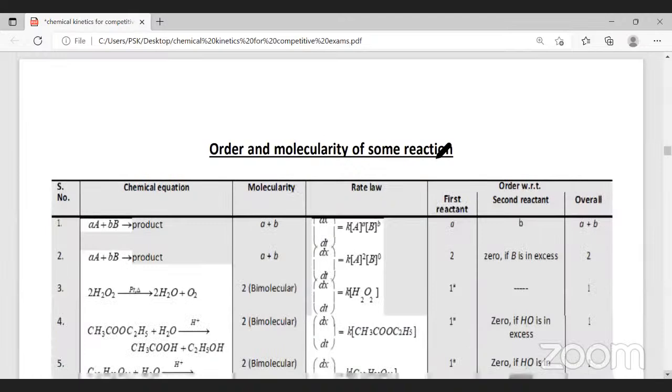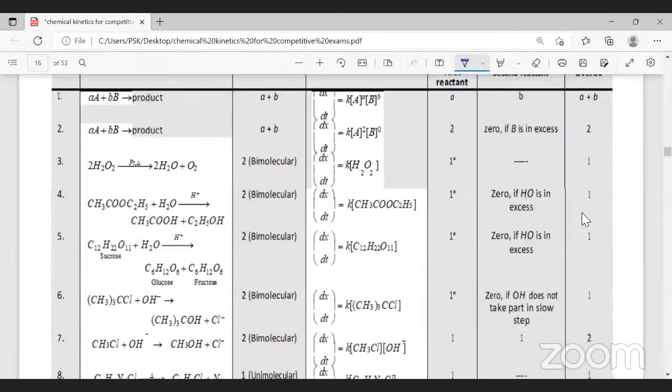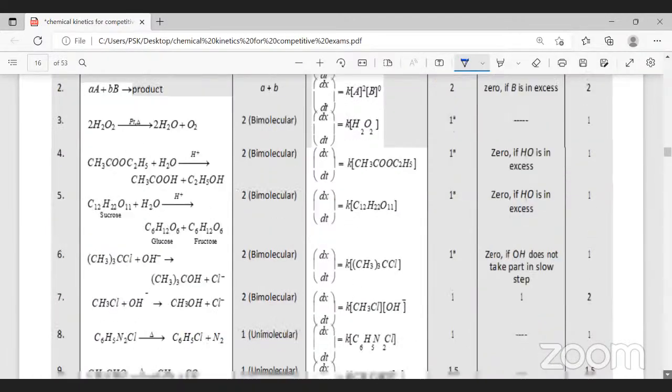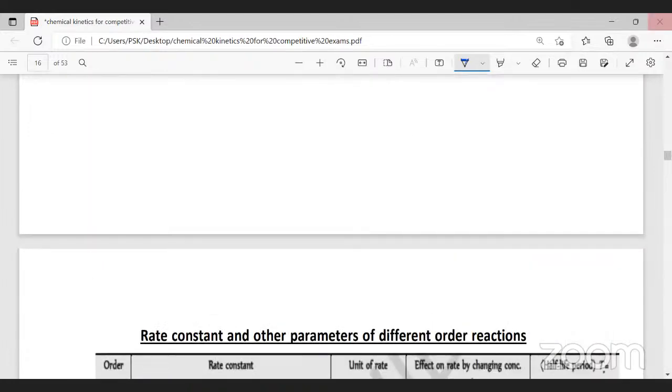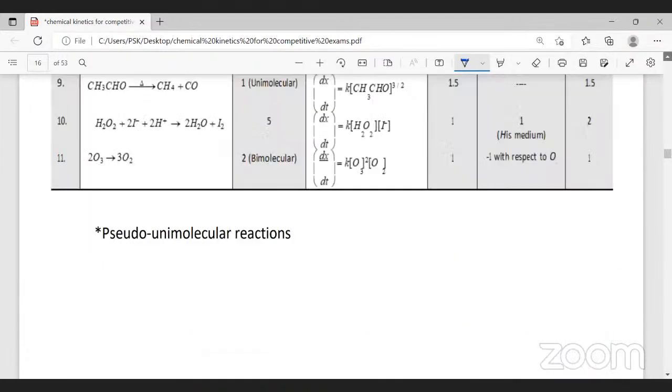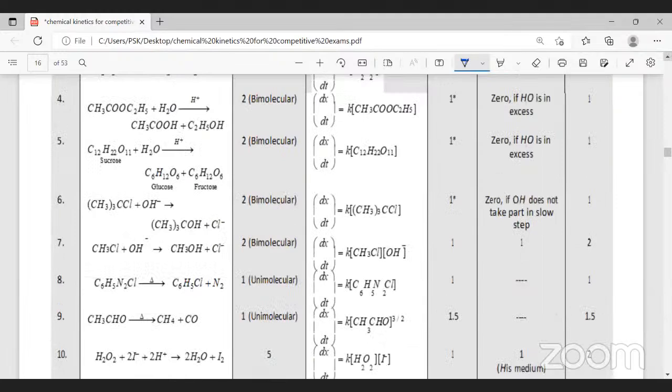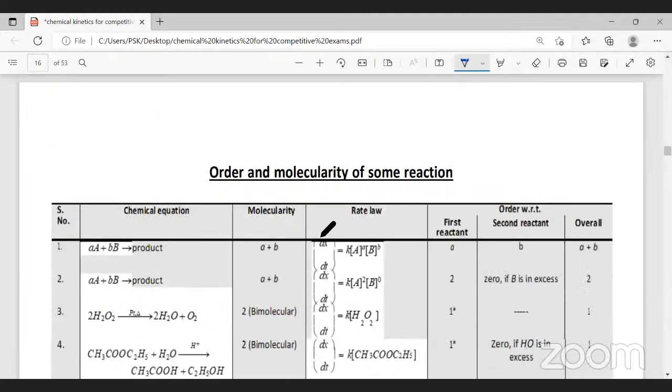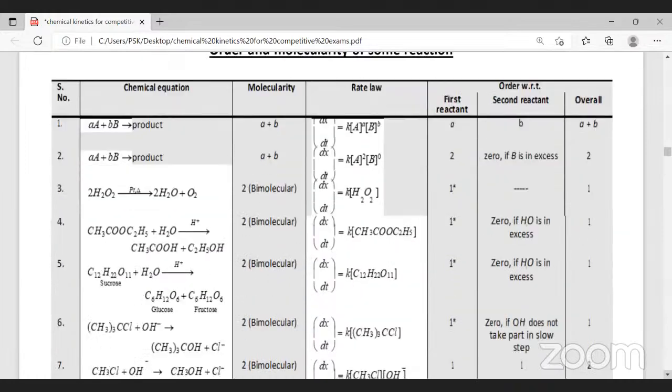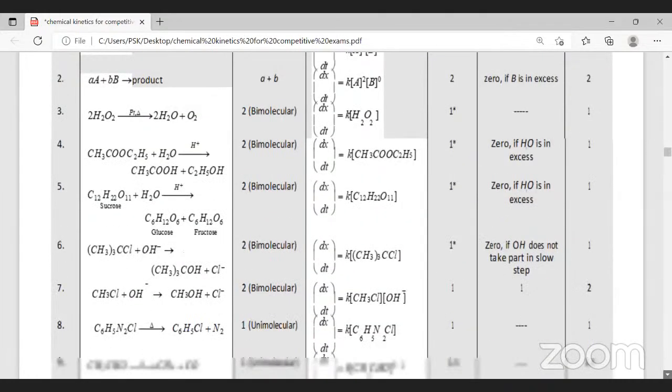This is with respect to the examples for different order and molecularity. You can just go through them. Rate constant is also given. We will do this in the next class. It's an example of order and molecularity of some reactions. These examples will be there in the video recording.